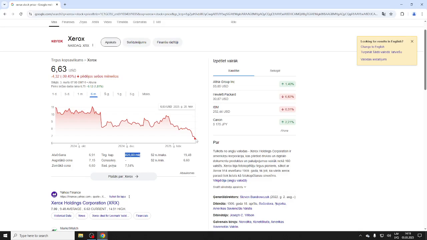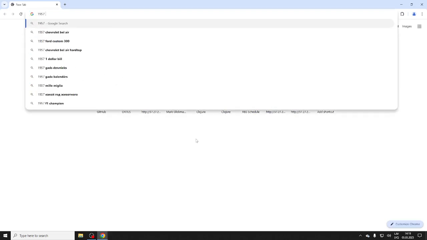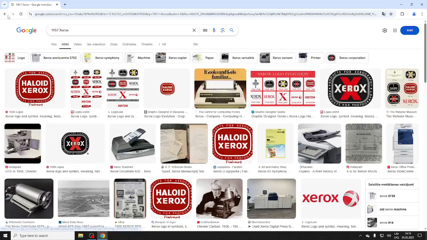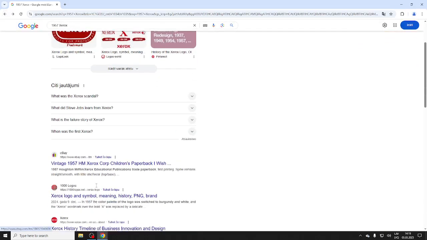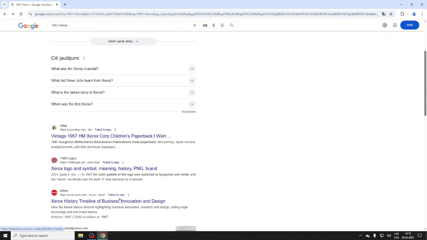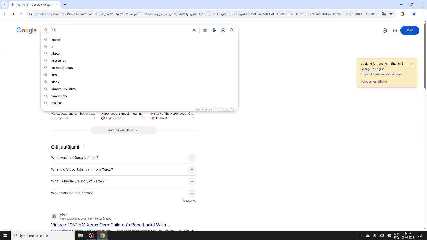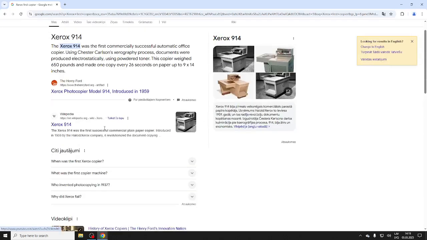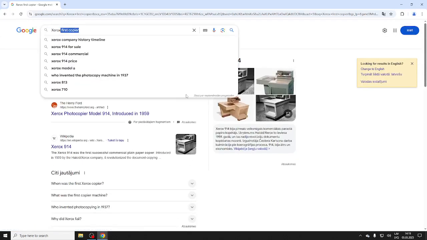Yes, copiers. So they made something in 1957, Xerox. I'll show you what it looks like. It looks like this. Vintage. Or you can buy one. No, that's a paperback from Xerox. But the Xerox first photocopier, the first copier, was this 914. Yeah, the 914, this thing here, right?